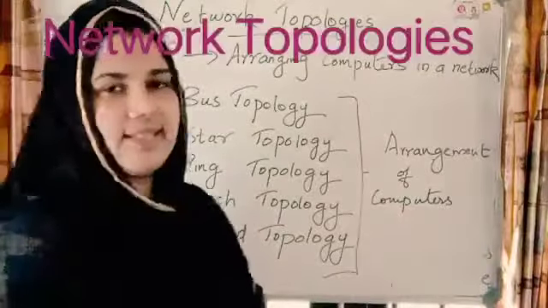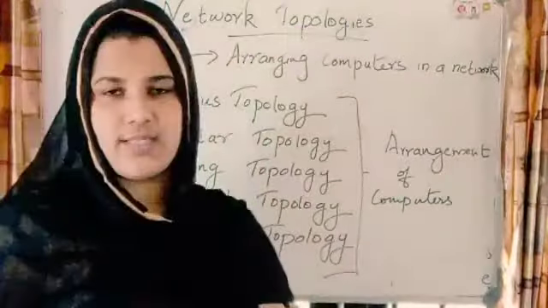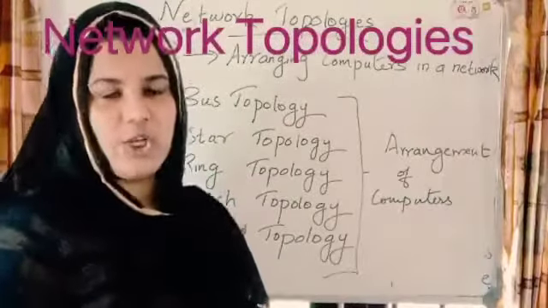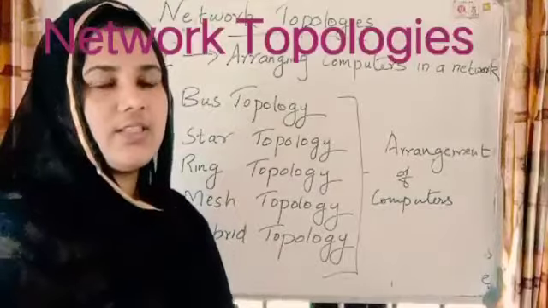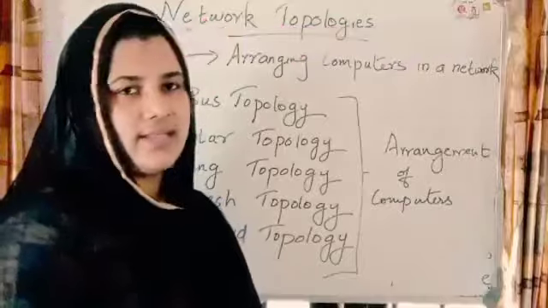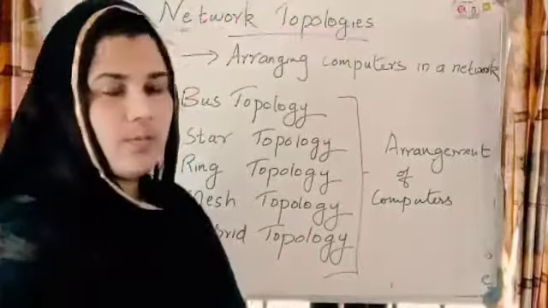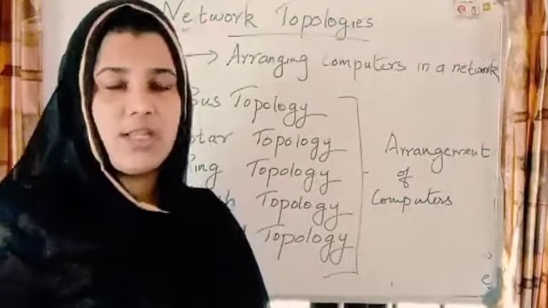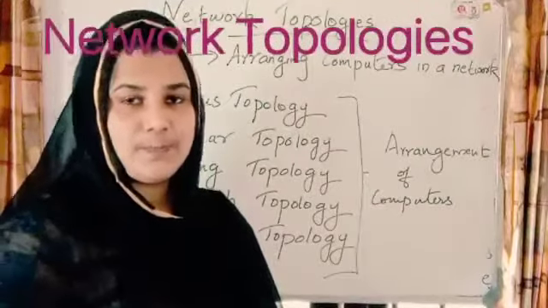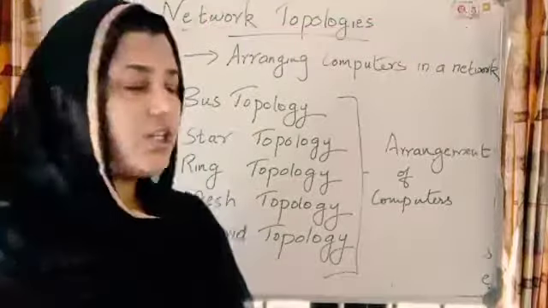Okay. So, our next topic that we are going to learn is network topologies. So, what is a computer network? Computer network means a collection of computers connected together in order to share common resources, data, etc. So that is known as a computer network. Next, we have learned what the components of a network are. Then we are going to learn network topology.